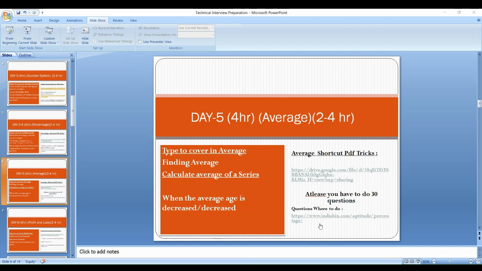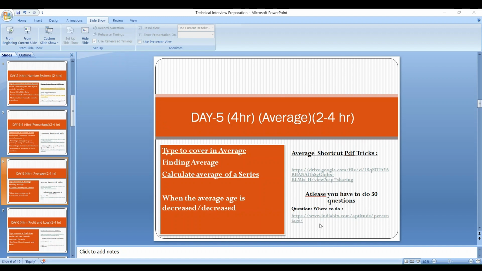You have to give at least 2 to 4 hours to this topic in a day. If you have completed those questions, you can also go to GFG for more questions on ratio and proportion. So that's about day 7 of the aptitude preparation under the 18 days or 17 days, and that is the topic ratio and proportion.